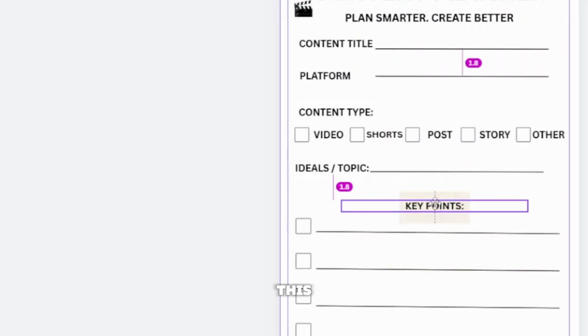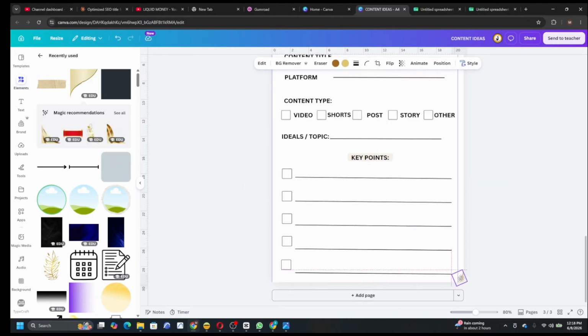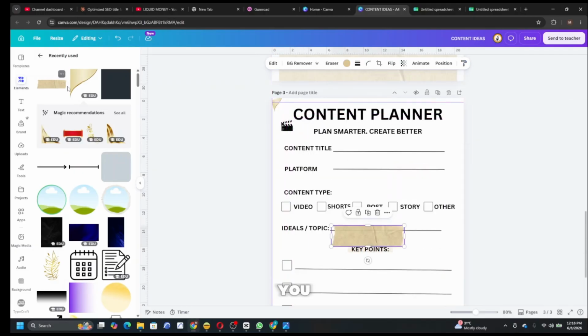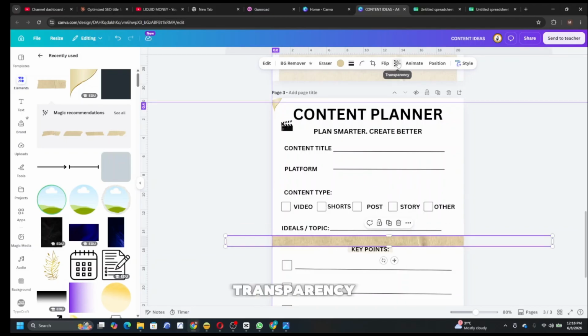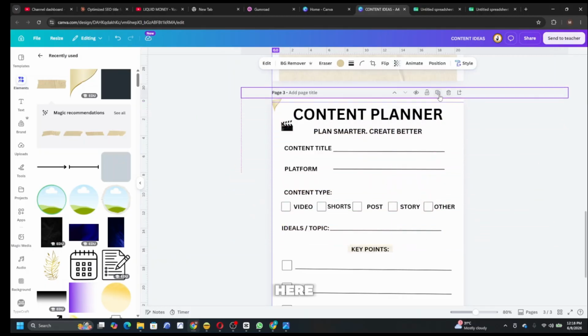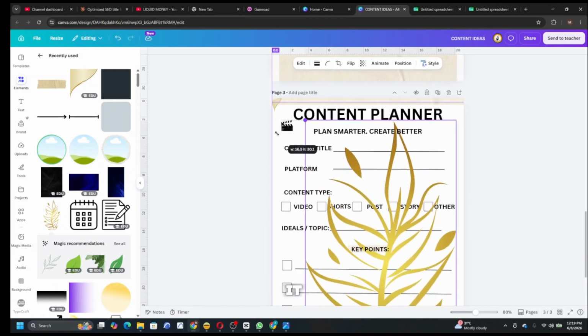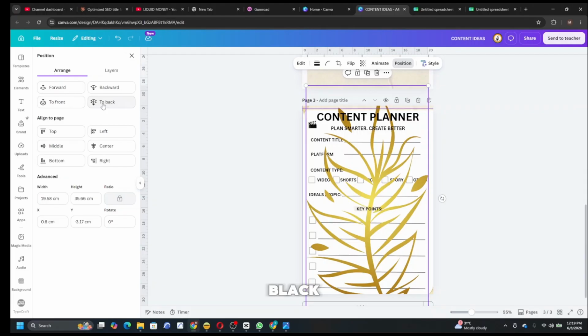You bring this here. Let's use this. You turn it and bring it down here. Keep it there and duplicate. Then you bring it here. You bring the solar tape. You stretch the solar tape, stretch it very well. Transparent. You reduce it, bring it up here. Nice one. You click this flower, stretch it, just like this. You come to position. See this black, send to back. Click it. You now send this flower back, okay?